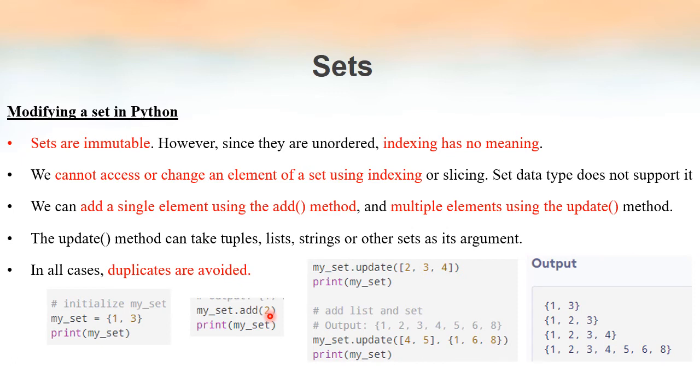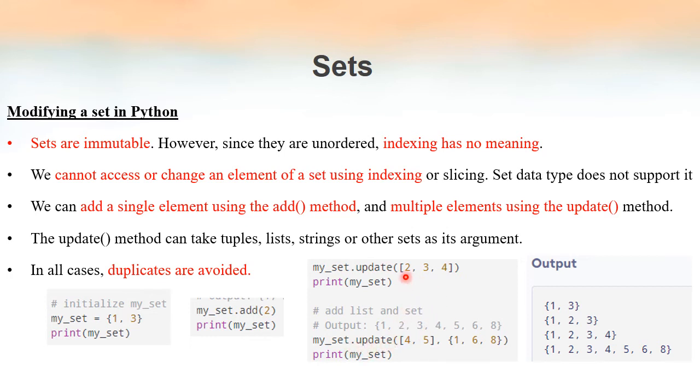If we have multiple elements to be added at a single time, we can make use of the update method. So see here, mySet.update(2, 3, 4). After that, when we print the set, we'll get the output as 1, 2, 3 and 4. Duplicates are not allowed. Even if we are adding 2 and 3 along with this 4, since 2 and 3 are already there, they will not get inserted once again, because duplicates are not allowed in a set.